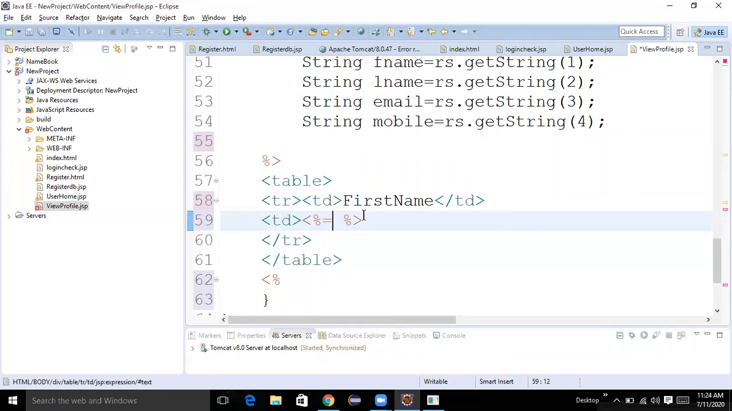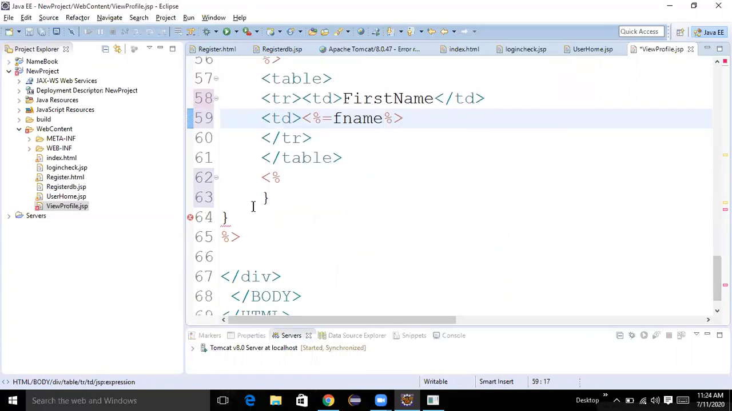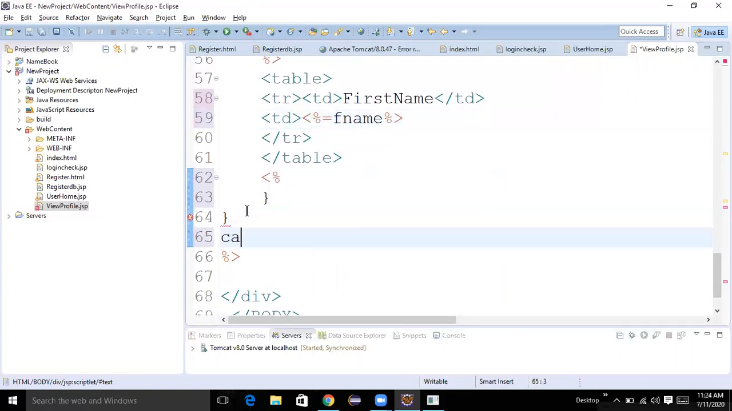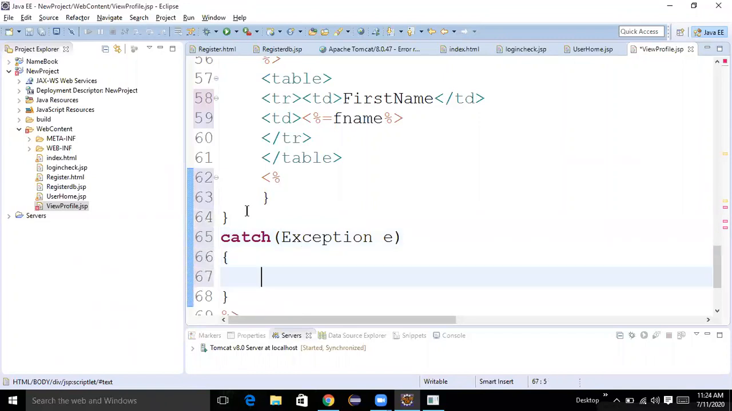F name. That's all. Then we'll see the first value. Later we'll get all the values. Try, catch, exception e, System.out.println.